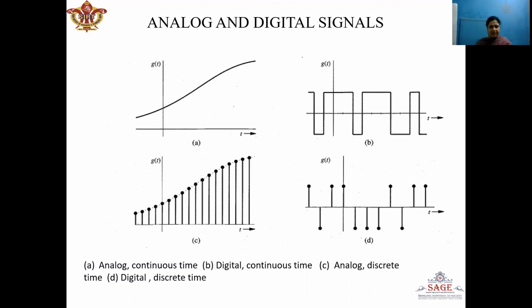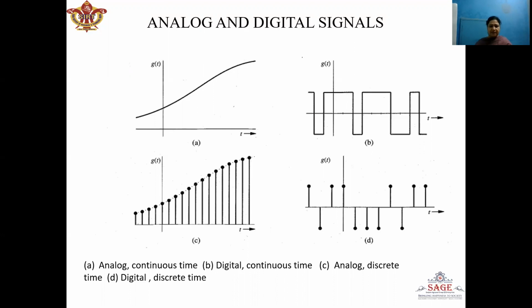Here in this slide, we can see the first figure which represents a signal which is analog as well as continuous time in nature. The signal is analog signal because it can have infinite number of values along the y-axis. It doesn't have fixed levels along the y-axis. Further, the signal is defined at every instant of time. Therefore, the signal is continuous time signal.